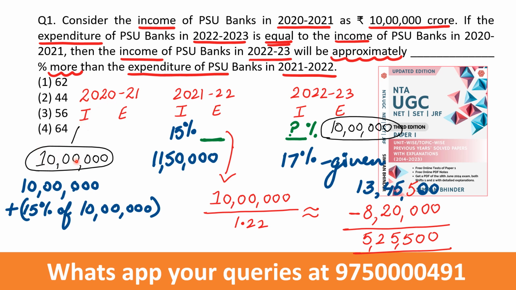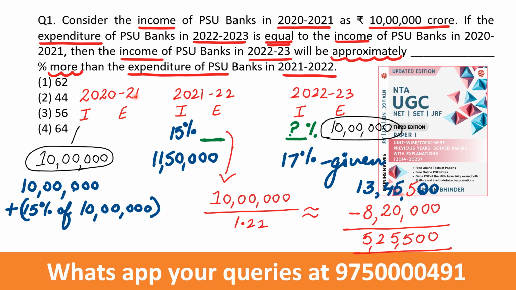And it is saying that this income is equal to expenditure. Come here, look at the expenditure year carefully, 2022-2023 expenditure. So I've written it in black. 10 lakh crore here, 10 lakh crore over here. It's given in the question that this is equal to the income of PSU banks in this year. Clear? Till here it is very clear.